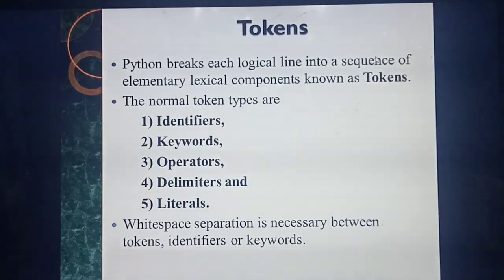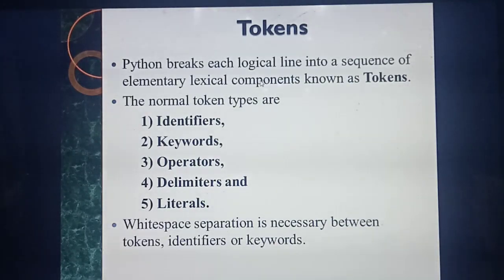Understood? This token is an important 3-mark question, or sometimes they will ask for 2 marks. If they ask for 3 marks or 2 marks, you should write the definition and also write the types. So what do you mean by token? Please study, students. Python breaks each logical line into a sequence of small elementary lexical components, which is called tokens.